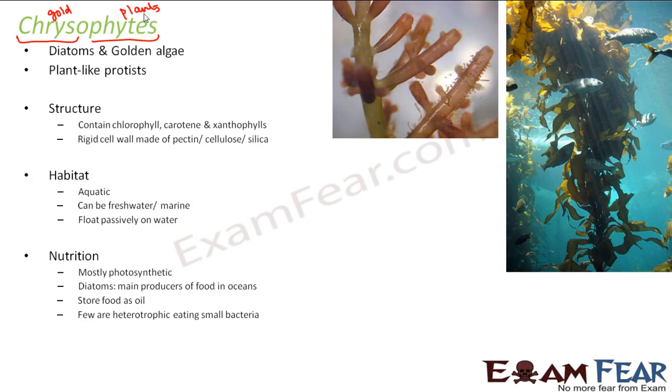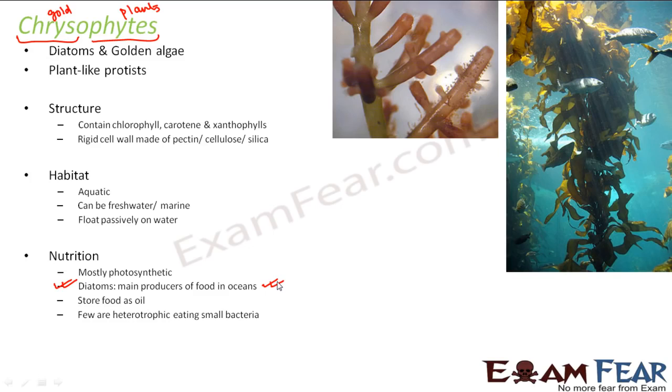Talking about nutrition, they are mostly photosynthetic due to the presence of chlorophyll. The diatoms present in the oceans are the main producers of food in the ocean, because most of the other aquatic animals are heterotrophs. They depend on others for food. So diatoms, being producers, become the main source of food for all other organisms in the ocean.